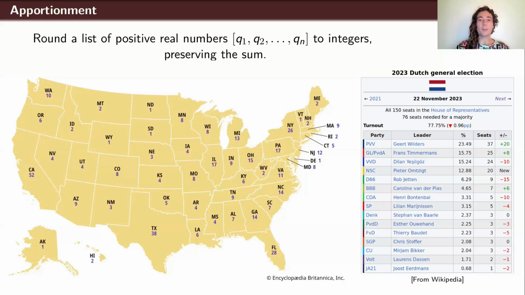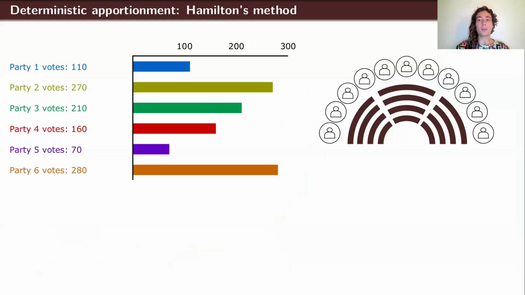To give a concrete example, suppose that we have a country with a legislature that just consists of exactly 11 seats, and it has 6 political parties. And suppose we have an election where Party 1 gets 110 votes, Party 2 gets 270 votes, etc. I've listed the vote tallies in this table and in the bar chart. And we have to determine, based on those vote counts, how many seats each party should get. Remember, there's 11 seats total.